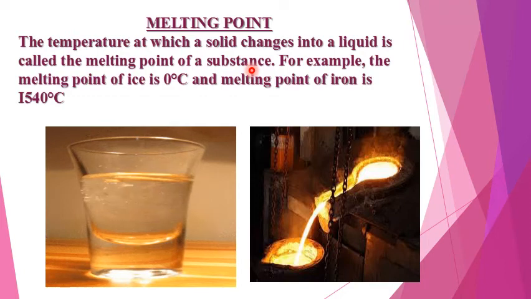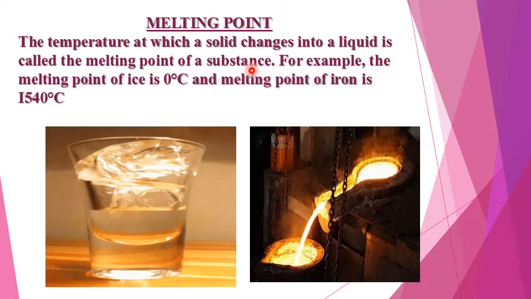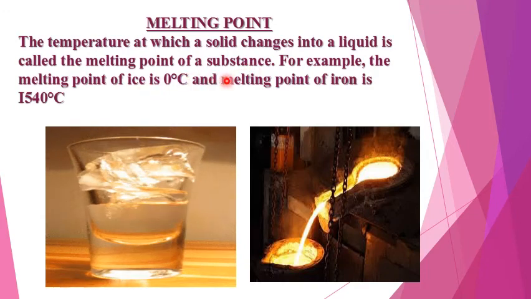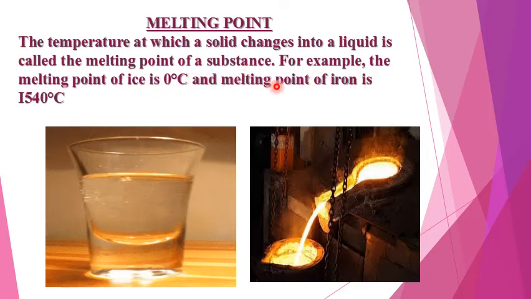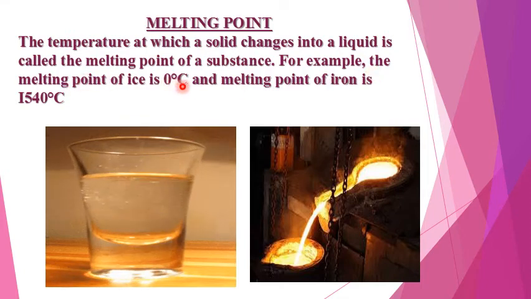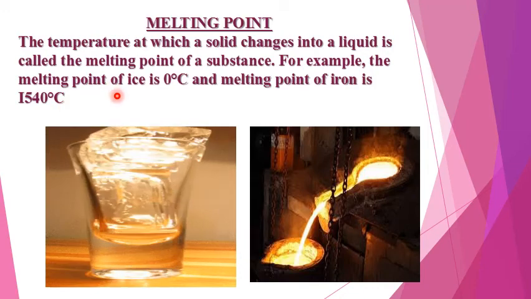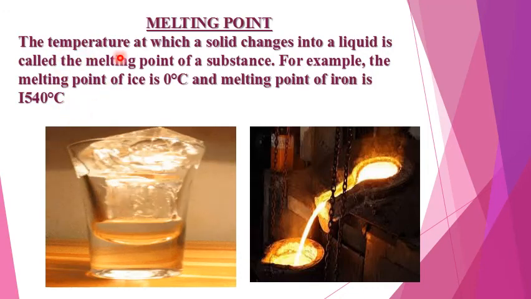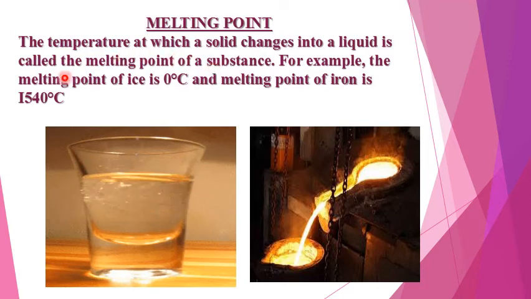Different substances have different melting points. Here the melting points of ice and iron are given. The melting point of ice is 0 degrees Celsius and the melting point of iron is 1540 degrees Celsius. So the melting point is the temperature at which a solid changes into a liquid.